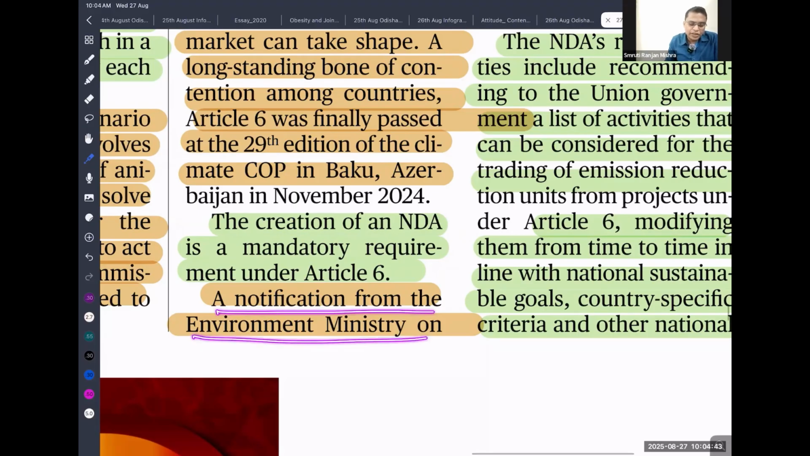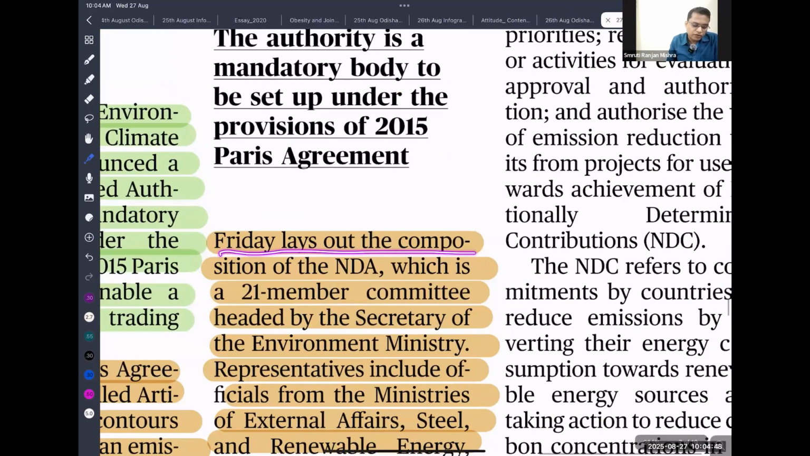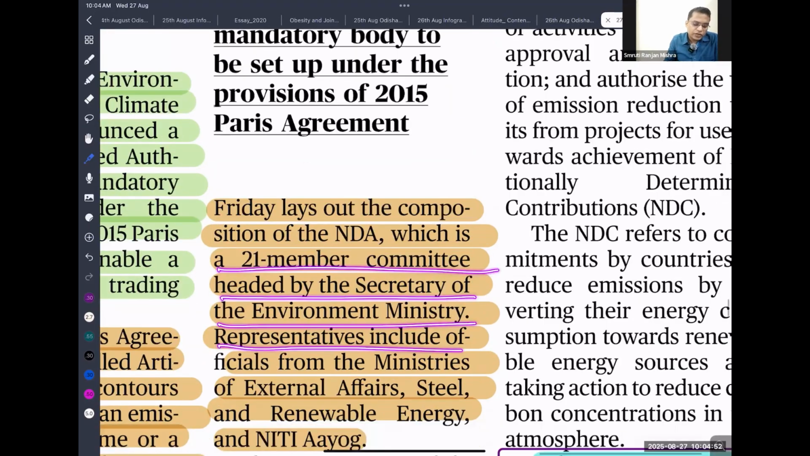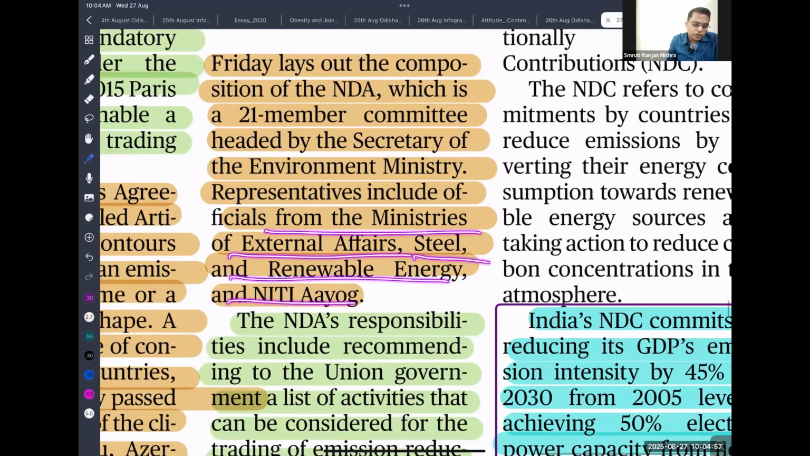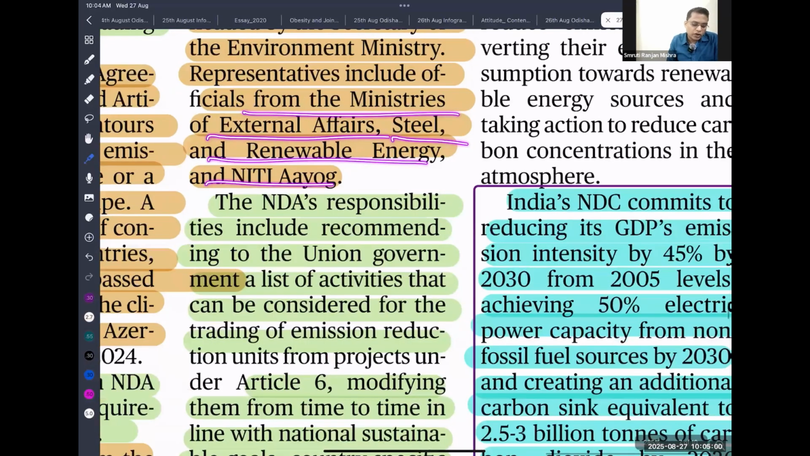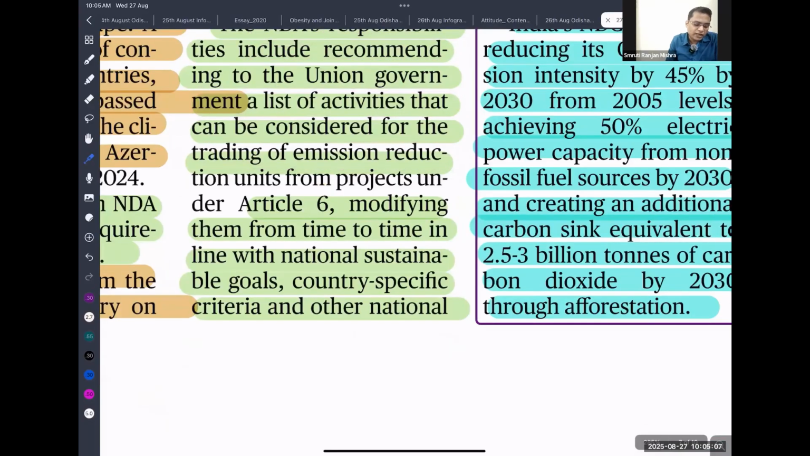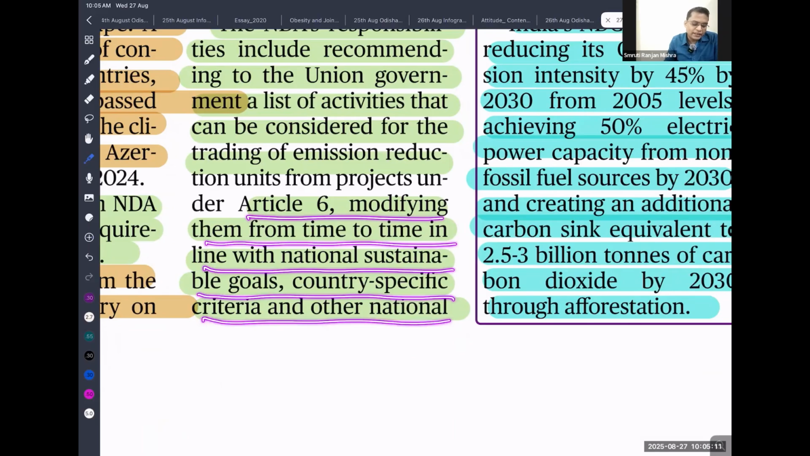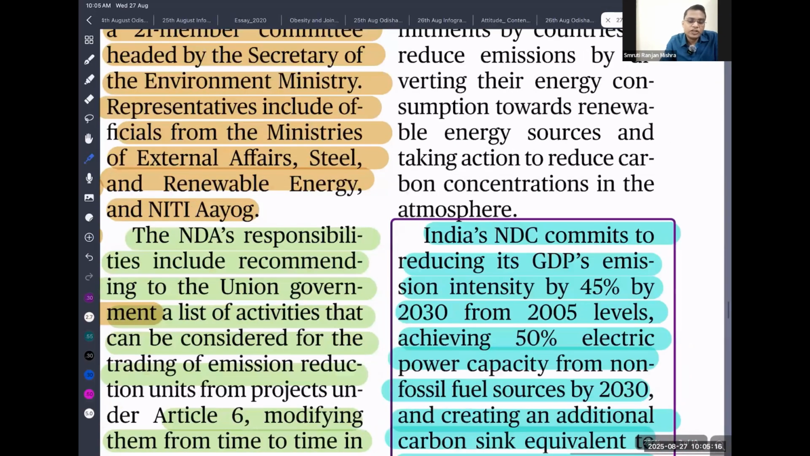A notification from the Environmental Ministry on Friday laid out the composition of the National Designation Authority, which is a 21-member committee headed by the Secretary of Environmental Ministry. Okay, so representatives including from the External Affairs Ministry, Steel, Renewable Energy. So this NDA is responsible for inclusive recommendation to the Union government and list of activity that can be considered for emission reduction target. So Article 6 is modified from time to time in line with national sustainable goal and country specific criteria of other nations. So if you look into what are India's latest NDC, it is very important